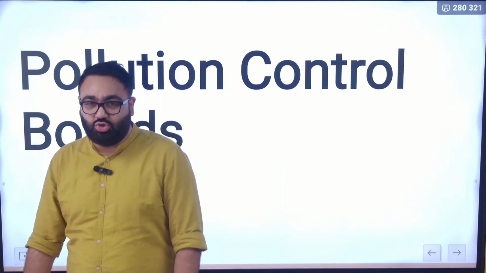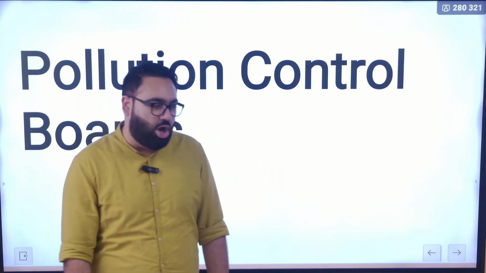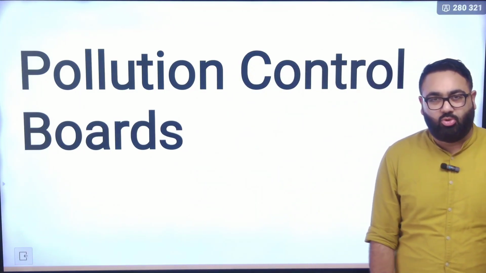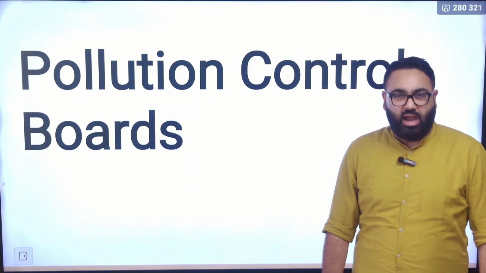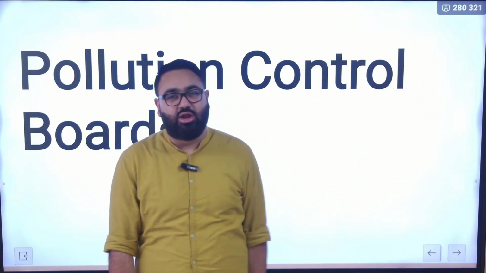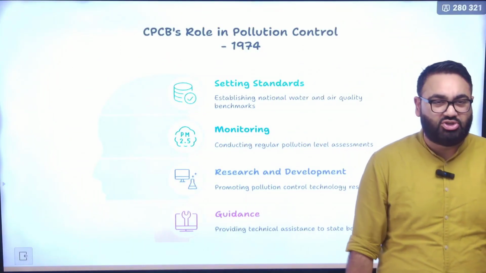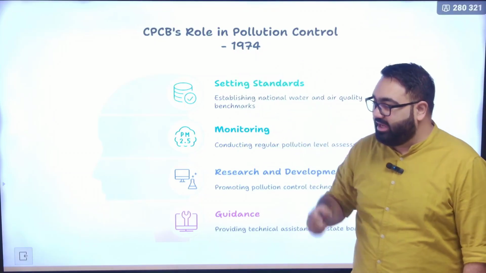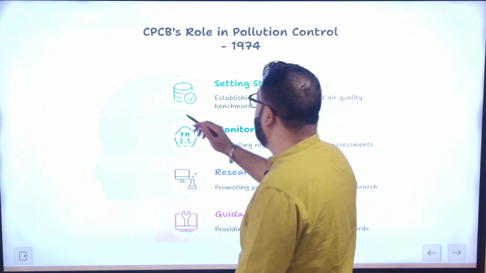Now, realizing that issue and realizing that we cannot randomly try and control pollution, the government of India has over time formed pollution control boards. So you would have heard of CPCB, the Central Pollution Control Board, an authority that works for the central government on controlling pollution. We also have state pollution control boards in the respective states, keeping an eye on the respective state pollution. Now, if you see how it has emerged, 1974 is when CPCB, again, as I said, CPCB here stands for Central Pollution Control Board.